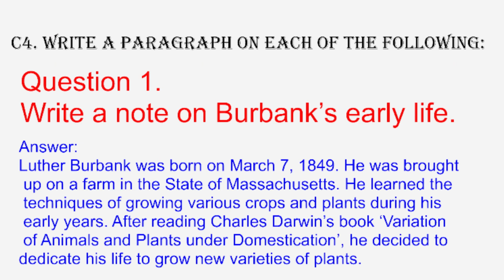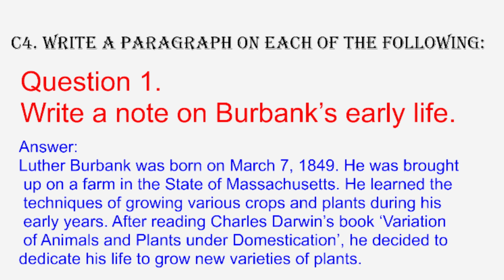Write a note on Burbank's early life. Answer: Luther Burbank was born on March 7, 1849. He was brought up on a farm in the state of California. He learned the techniques of growing various crops and plants during his early years.